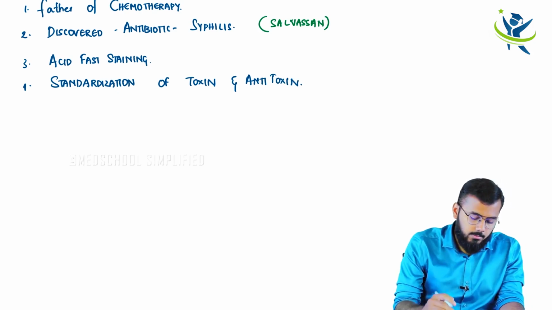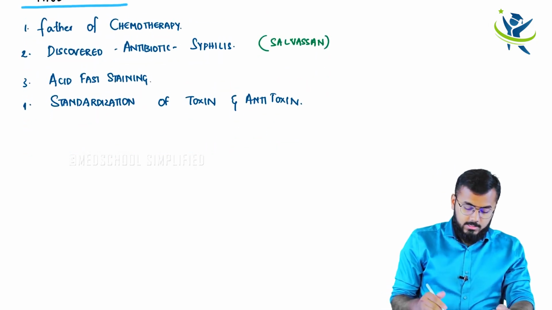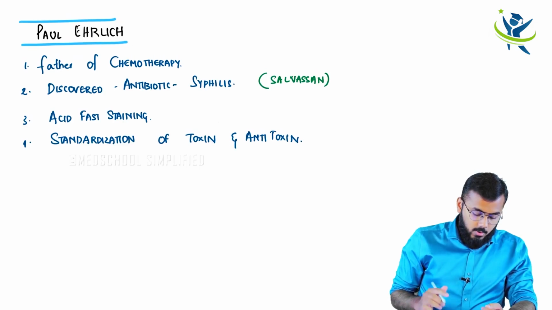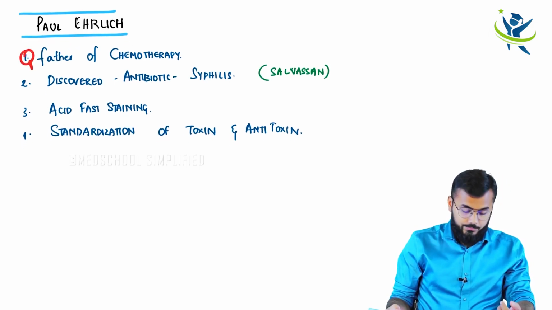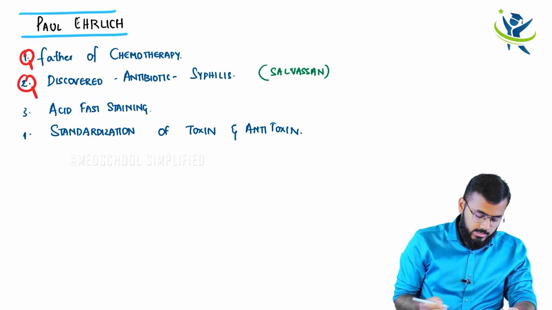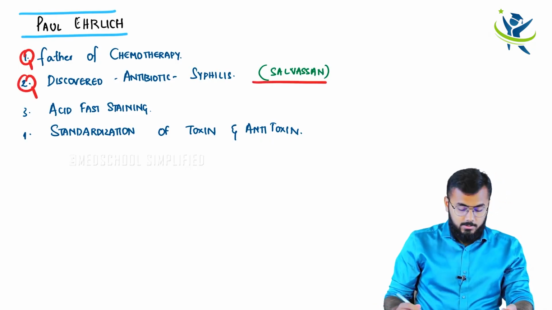So these are some of the important things you need to know about Paul Ehrlich. Paul Ehrlich is the father of chemotherapy, so this can be a very important question, and the antibiotic is called salvarsan. So keep these things in mind.